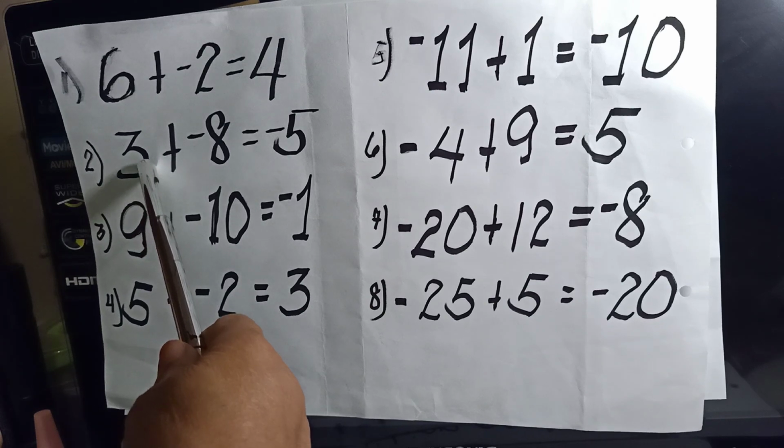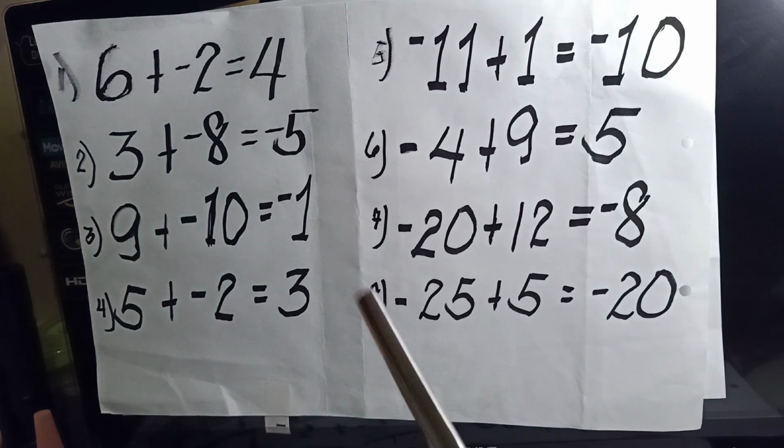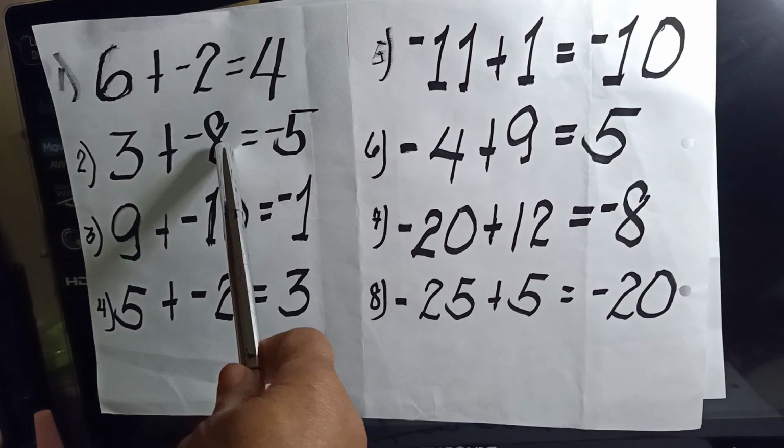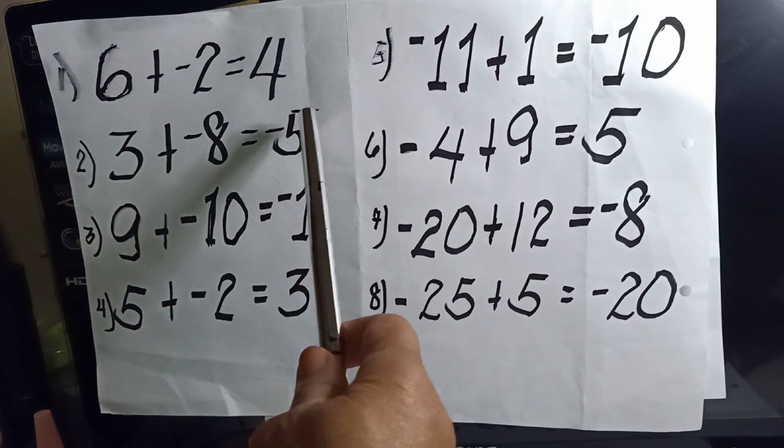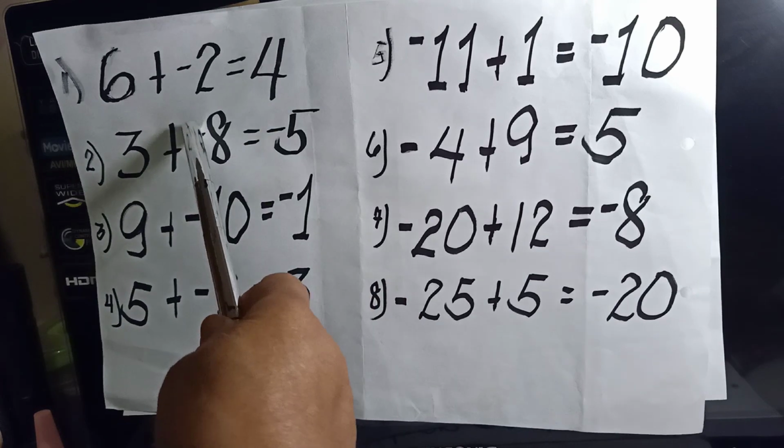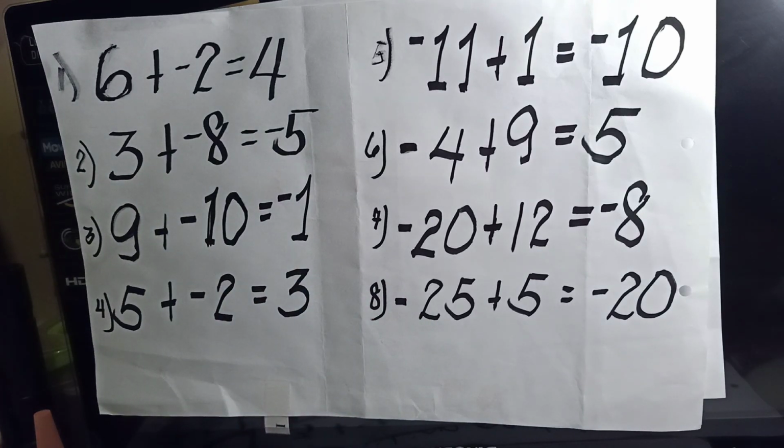Number 2, 3 plus negative 8 is negative 5. If we add 3 plus 8, it should be 11. But the answer is 5. The only way to get 5 is to subtract 3 from 8. So 8 minus 3 is equal to 5. And look at the sign of the answer. How did we get the sign of the answer? You'll come to know that as we go on with the other examples.